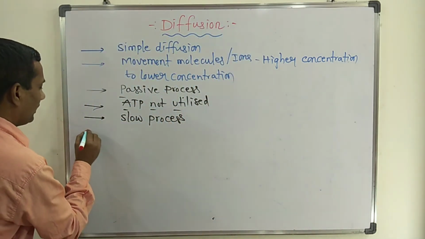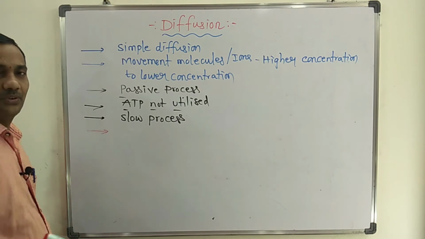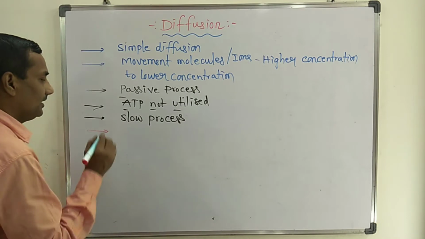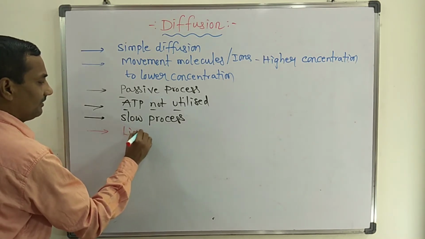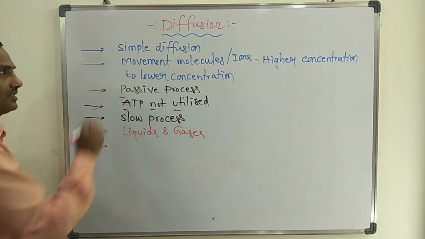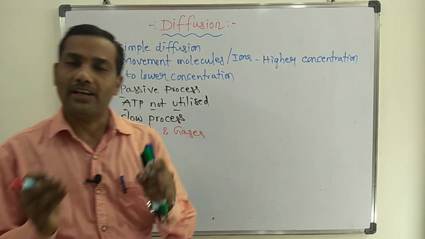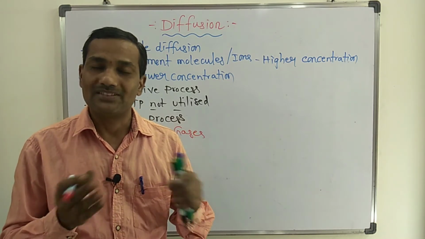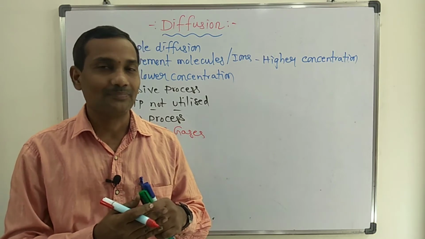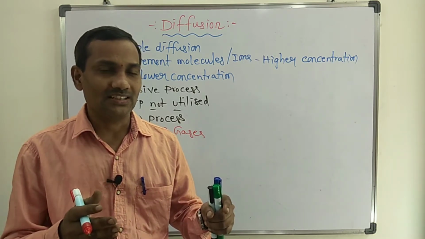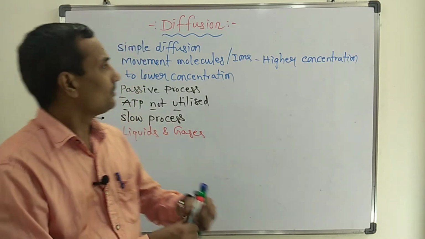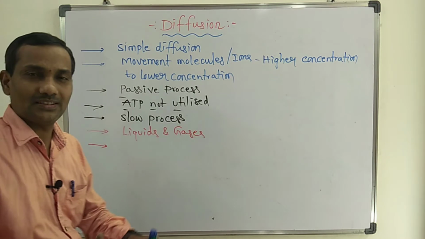Next, another important point related to diffusion: where it occurs. Diffusion you can usually find in liquids as well as gases. You can observe the diffusion process in plants. The best example of diffusion in plants is the exchange of gases, either during photosynthesis or respiration. Gas exchange in the plant is 100% a diffusion process.